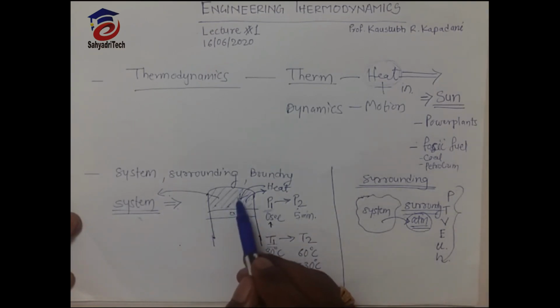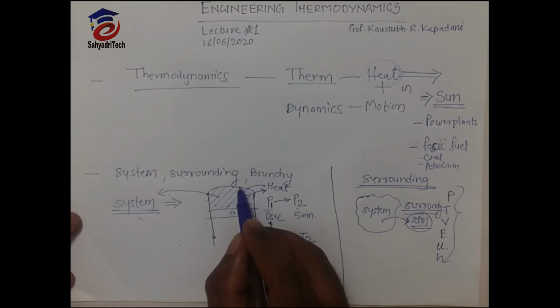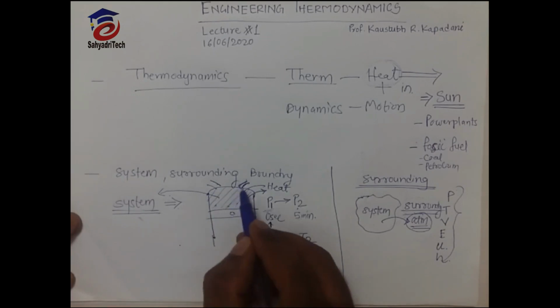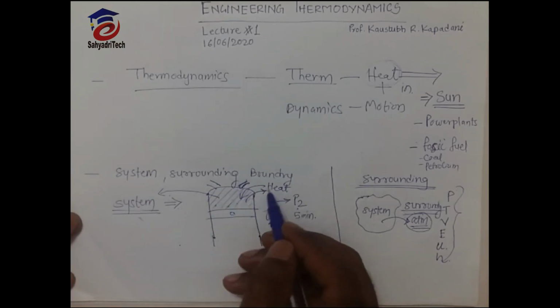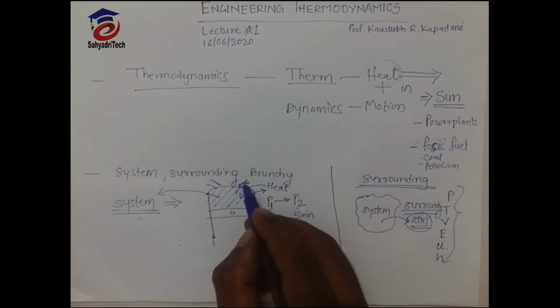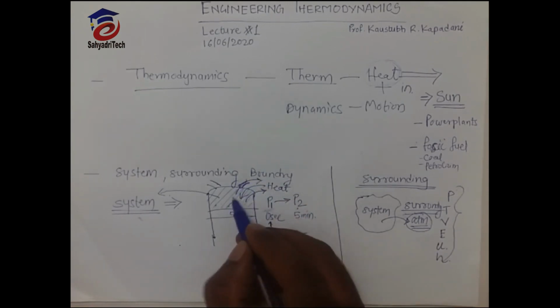This system can transfer heat, or sometimes, suppose there is an exhaust valve here, heat will transfer from this system to the surrounding by conduction, convection or radiation. But sometimes matter also gets transferred from the system to the surrounding.